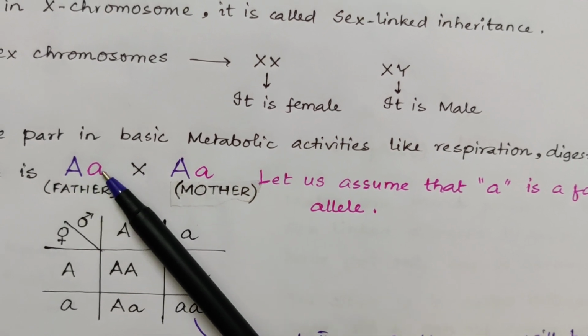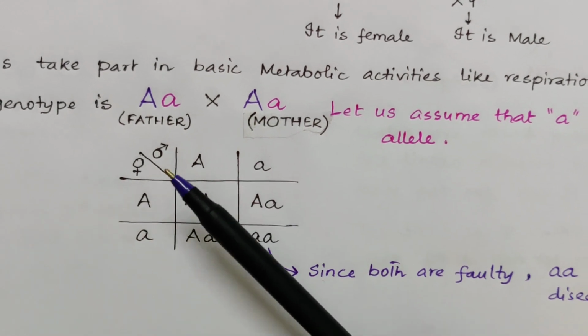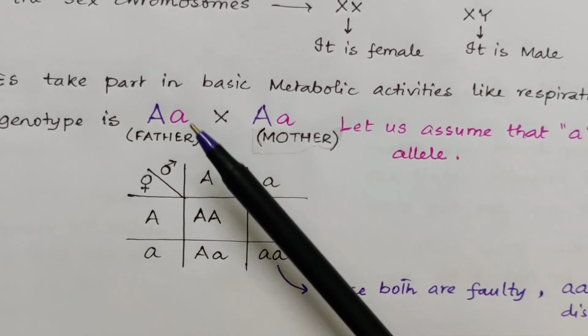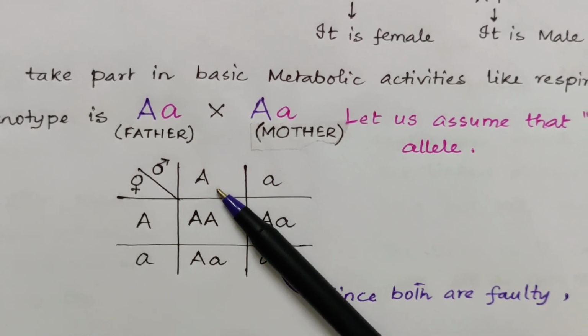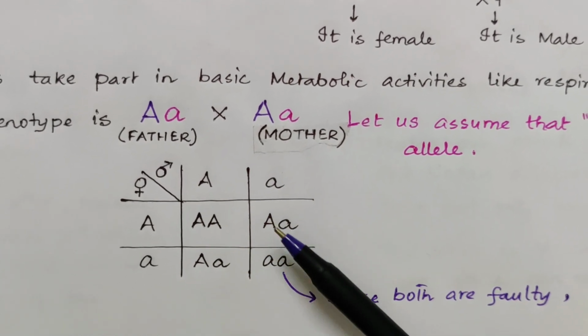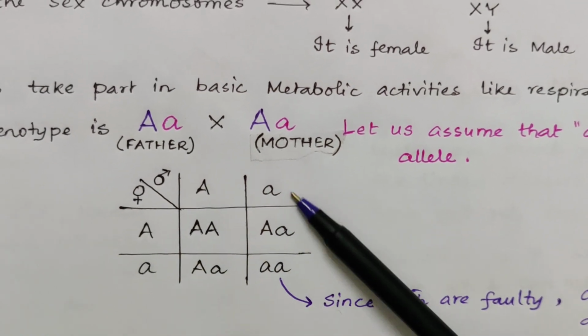So father is also having a faulty allele and mother is also having a faulty allele. Now when they are crossed, there are 4 options. This kind of cross is a Punnett square.